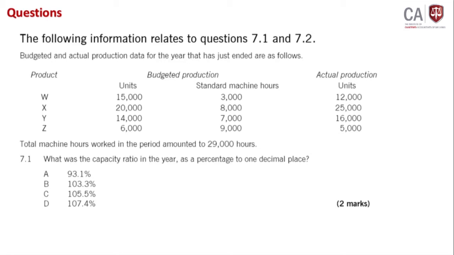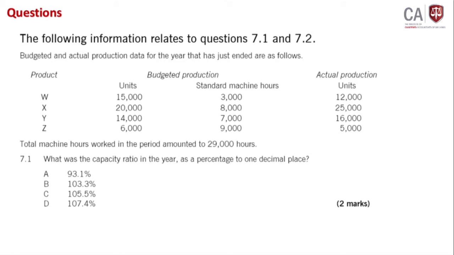You have 4 products W, X, Y, Z. The number of units produced is also given, right? Budgeted production units and the budgeted standard machine hours are also given. Then actual production is also given.